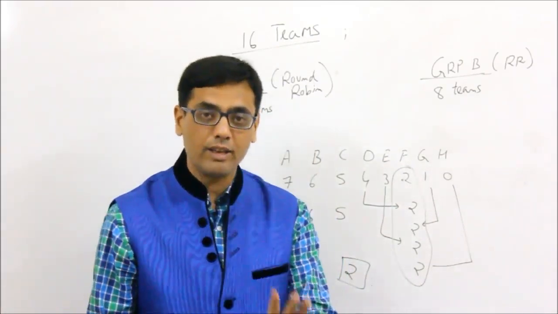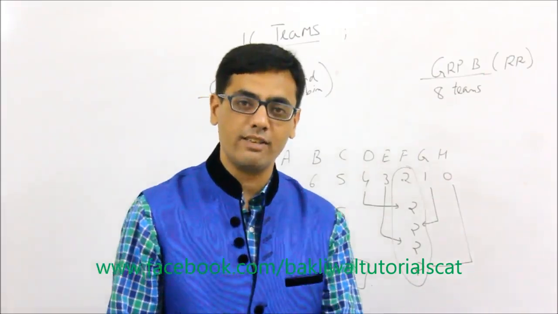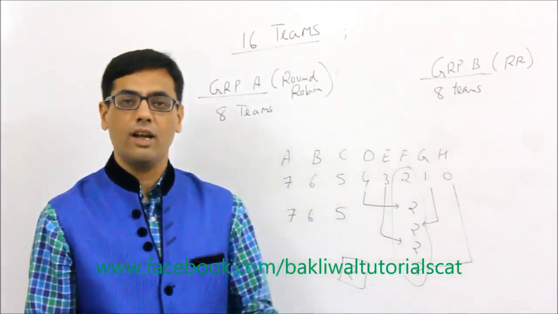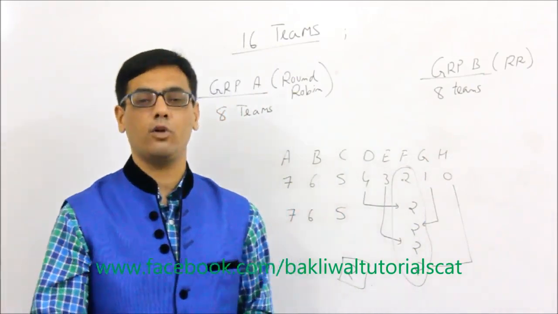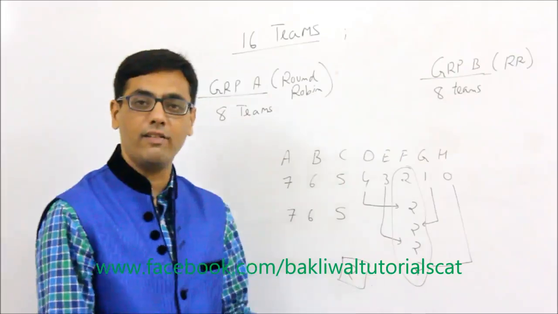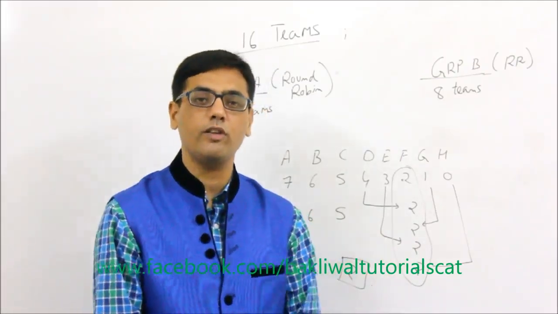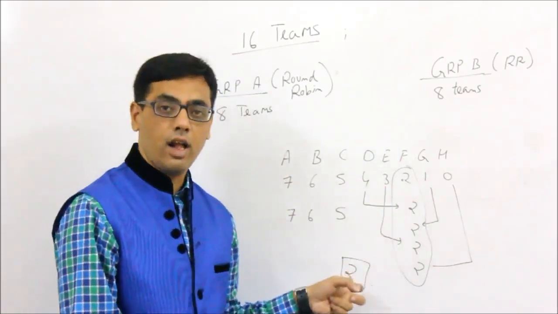So there can be a scenario, my dear friends, that a team has won 5 matches and still is not progressing. There can be a scenario where a team has won just 2 matches and it is progressing. This is a very difficult and very interesting concept for solving sports-type caselets.